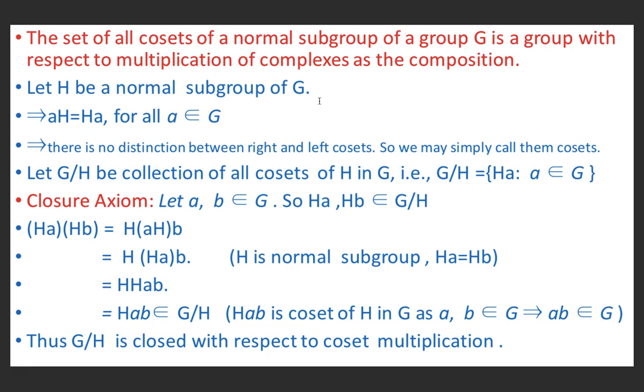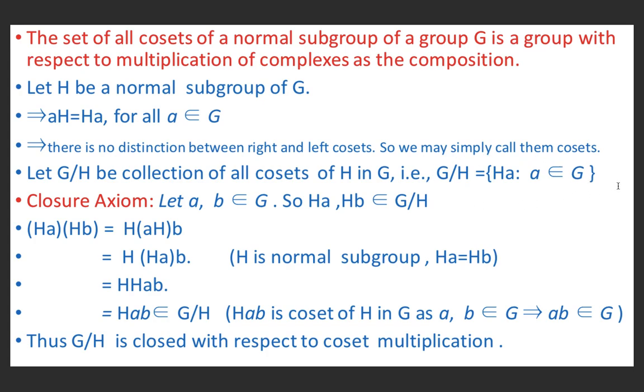Let H be a normal subgroup of G. It means aH is equal to Ha for all a belonging to G. So because aH is equal to Ha, there is no distinction between right cosets and left cosets, so we may simply call them cosets. Let G/H be the collection of all the cosets of H in G, that is G/H is equal to {Ha : a belongs to G}. This G/H is called the quotient set. Now we will prove that this quotient set G/H is a group.